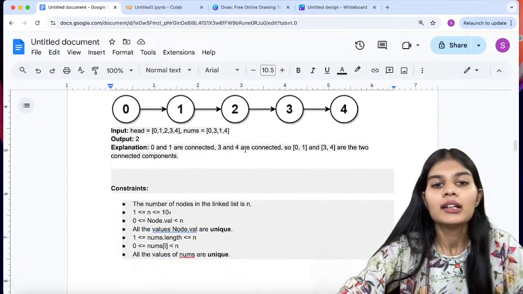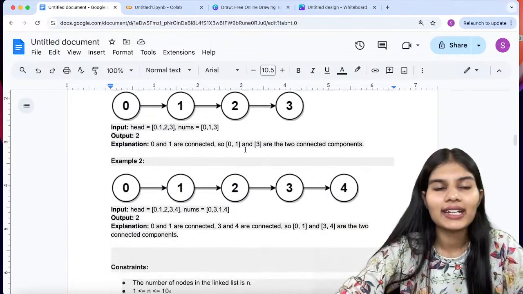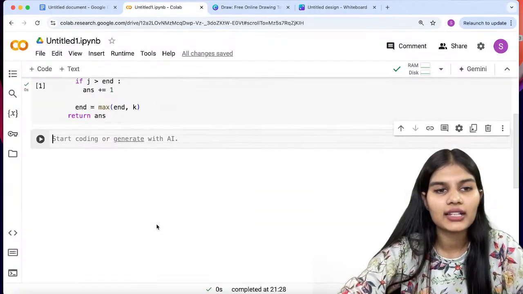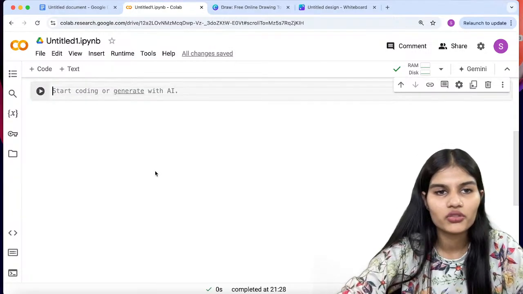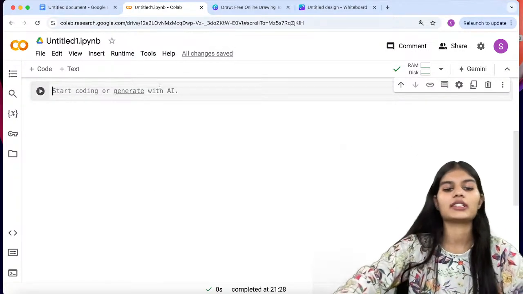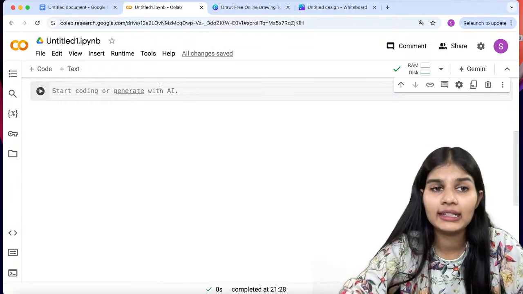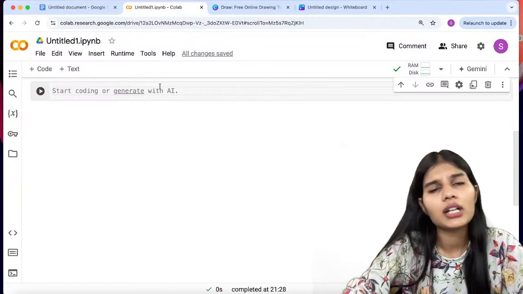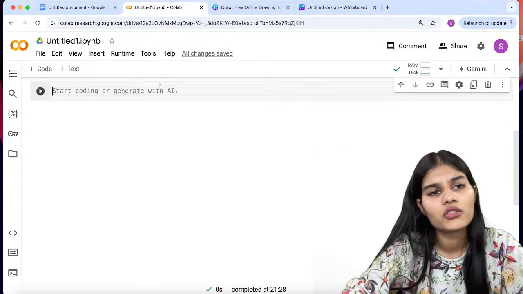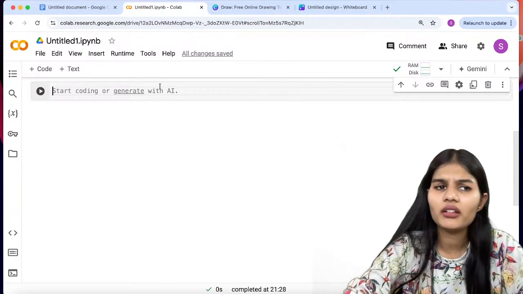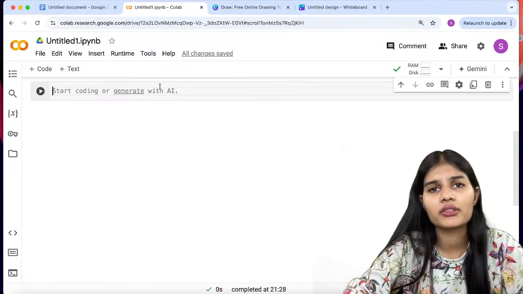So let's start writing the solution for this complete question and see how it goes. Defining the class whenever you're writing these kinds of questions is your own choice, and it also depends on what kind of question you are solving.